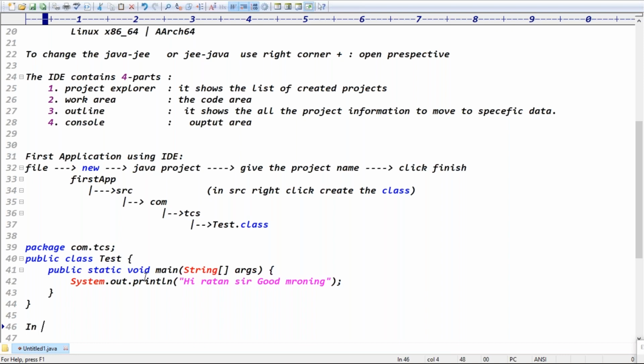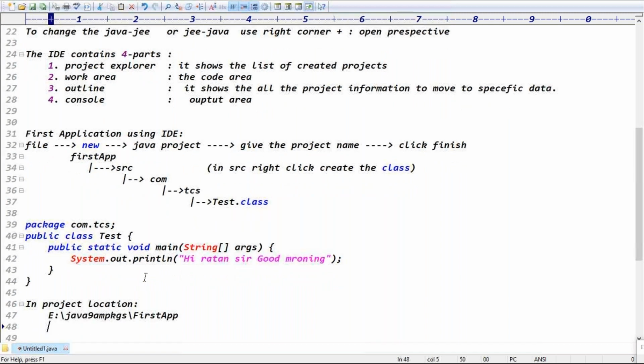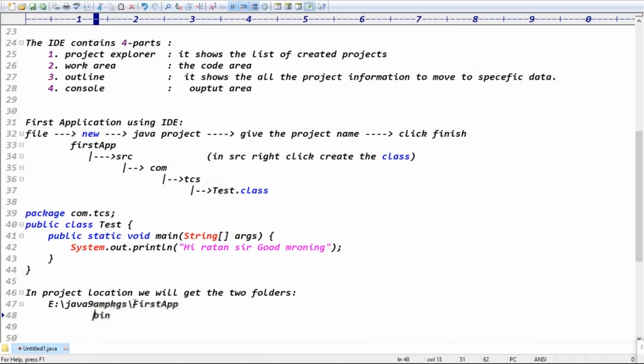In the project workspace location, guys, please mute. In the project location, we will get two folders. How many folders do we get here? Two folders. What are the two folders? One is the bin folder, and the second one is the src folder. Bin and src. The src folder contains the source code of Java.